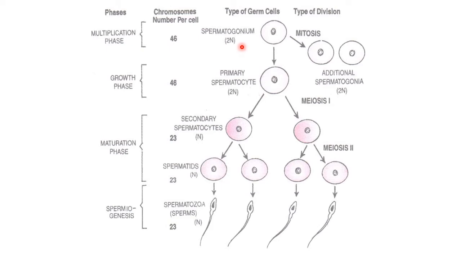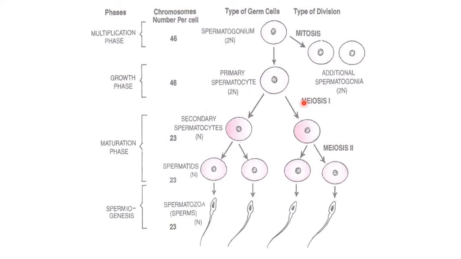During this process, type B spermatogonium increases its size by accumulation of nutrients obtained from germinal cells, and it converts into primary spermatocyte.